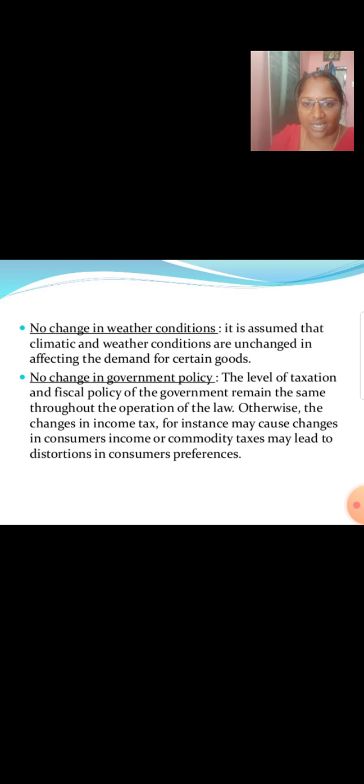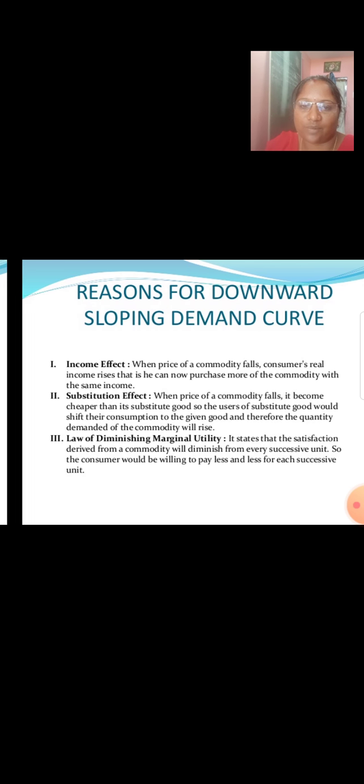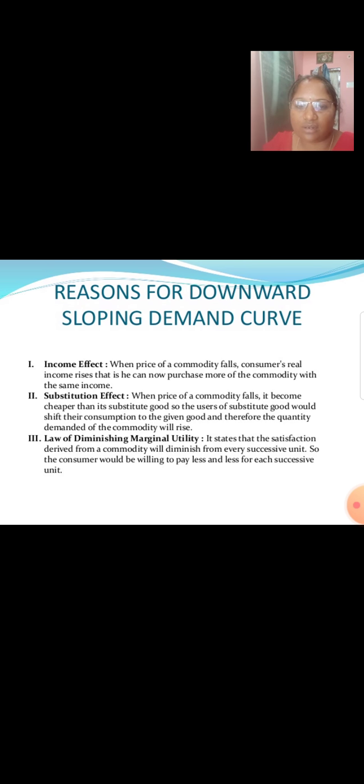No change in weather condition. It is assumed that the climatic and weather conditions are unchanged in affecting the demand for certain goods. No change in government policy. The level of taxation and fiscal policy of the government remain the same throughout the operation of the law. Otherwise, changes in income tax, for instance, may cause changes in consumers' income, or commodity taxes may lead to disruptions in consumers' preferences.